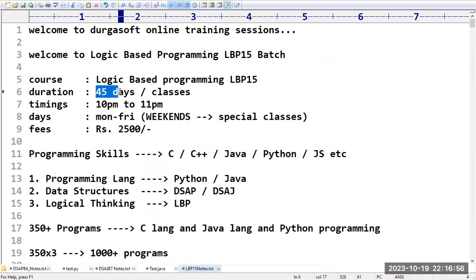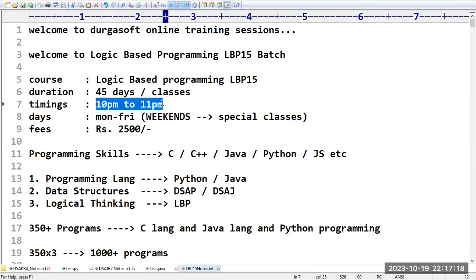The duration of this course is 45 days, or 45 classes we are going to take. The timing is as of now 10 p.m. to 11 p.m. Of course, we are planning to change this timing. Don't worry, it won't stay 10 p.m. to 11 p.m., because it is very difficult to attend at 10 p.m.